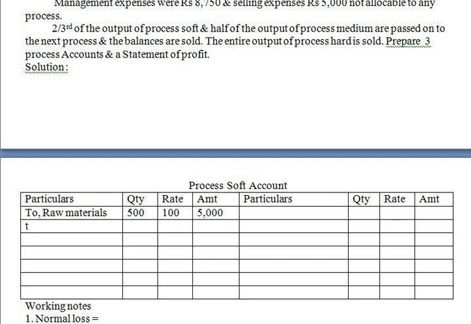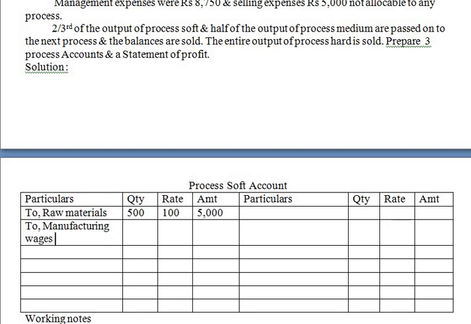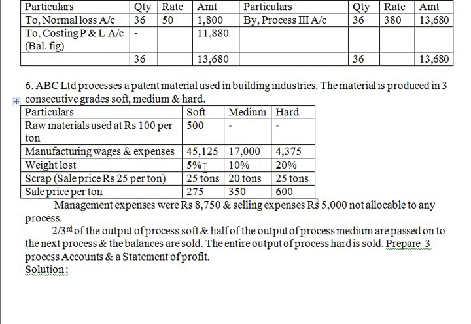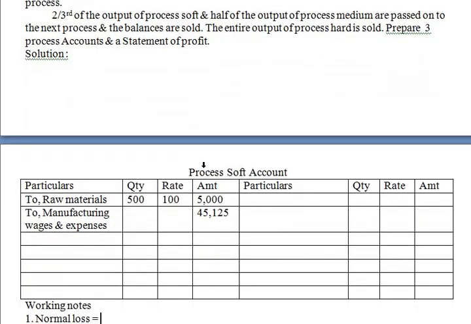Next, to manufacturing wages and expenses. So the amount is 45,125. Next, they have given normal loss, right? Weight lost is 5%. This is calculated on input.